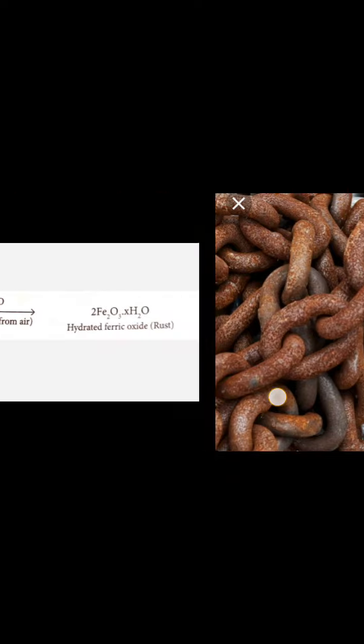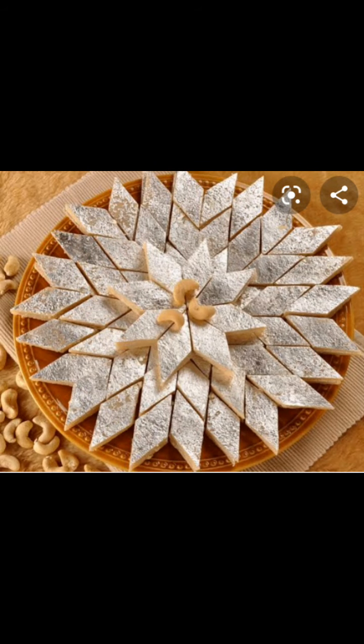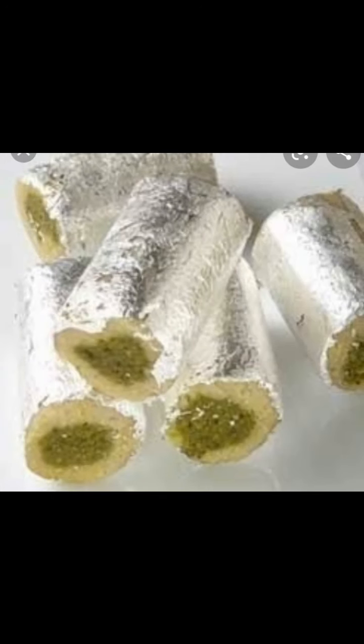Next point we have studied, that was malleable. Metals are malleable. So in this picture you can observe, we can convert metal into thin sheets. These are the sheets of iron, and at your home also you are using aluminium foil, that is a thin sheet of aluminium metal only. These are the sweets. These sweets have a shiny surface, and that is made up of silver.